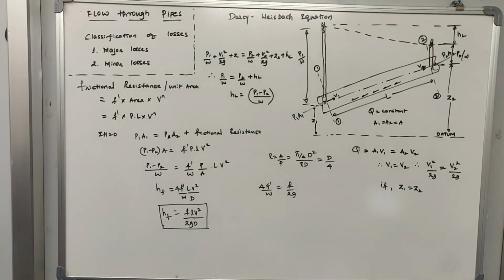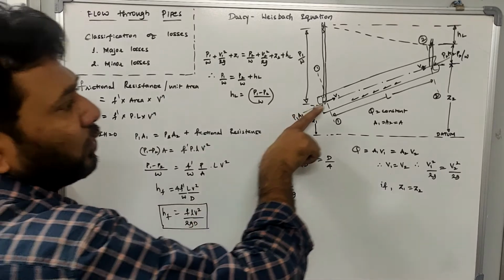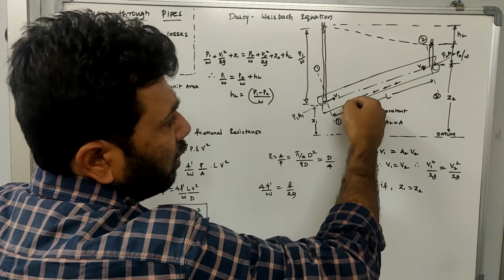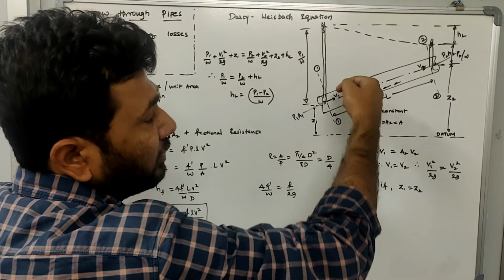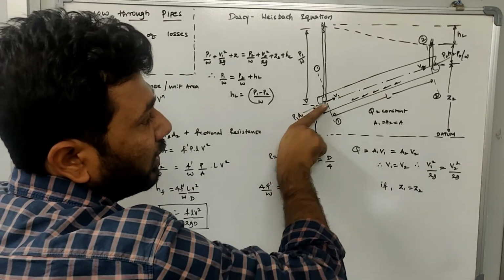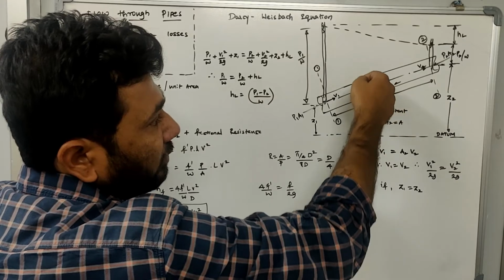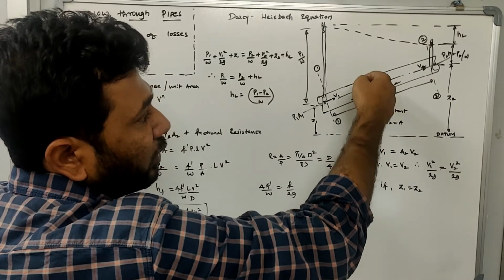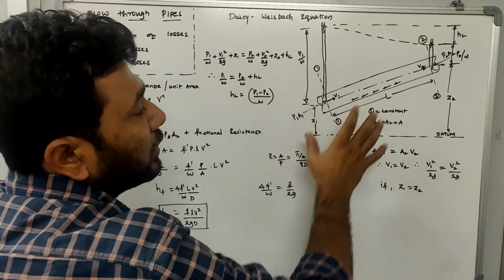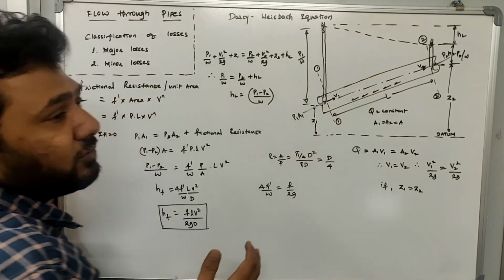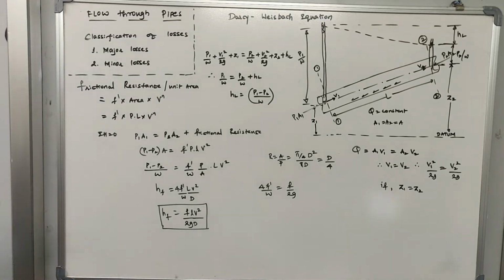Now imagine when the water is flowing in this direction, there is a resistance that is offered by the circumference, or the inner face of the pipe. The inner face, the perimeter of this cross section, is going to apply the resistance. This resistance is called frictional resistance. The frictional resistance offered by the inner side of the pipe is what the major loss is.